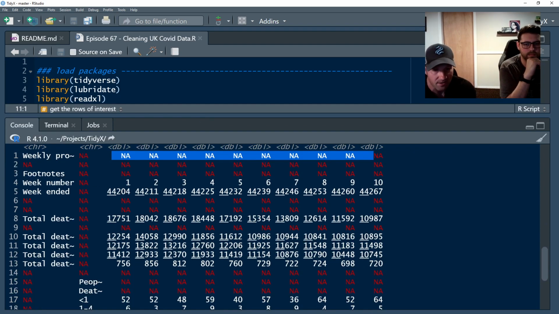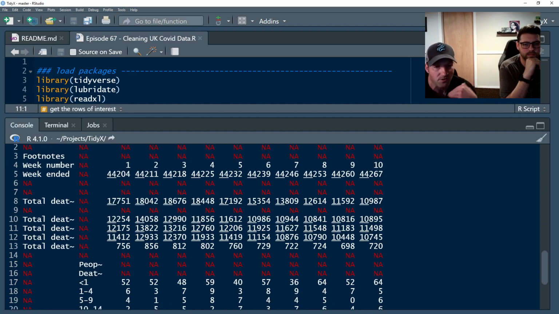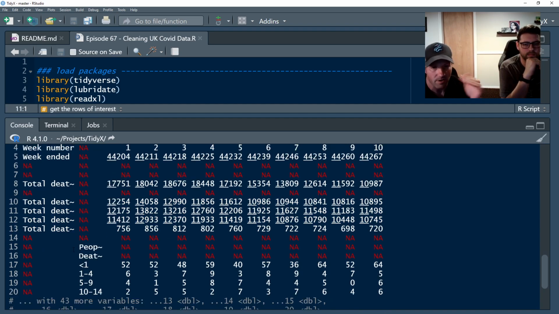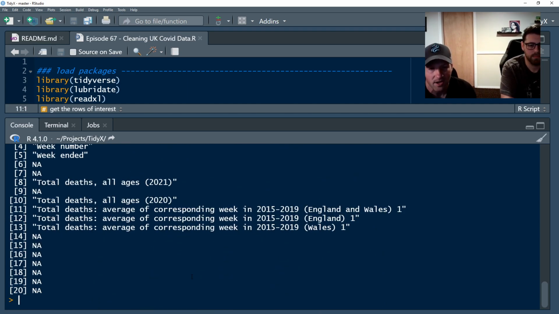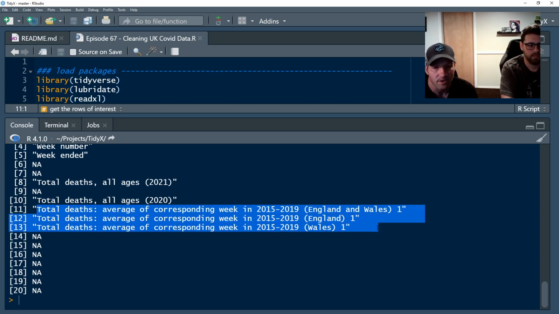We see that total deaths in rows 10, 11, and 12, those are the UK for 2021, the UK for 2020, and England and Wales, I think they also had. Yep, there we go.